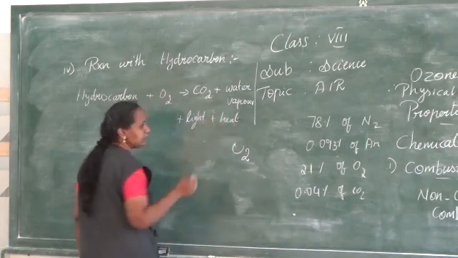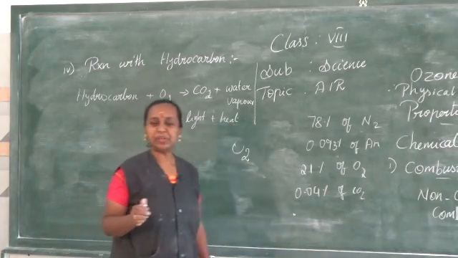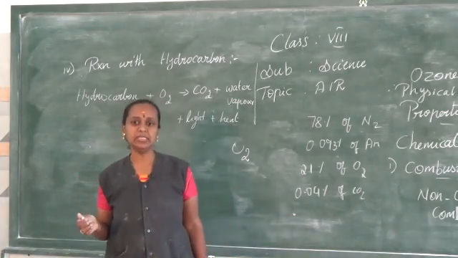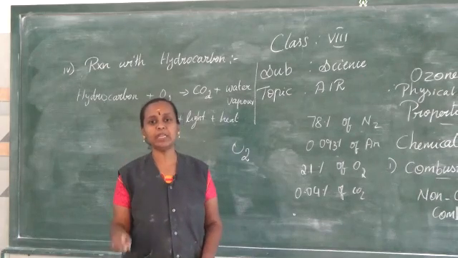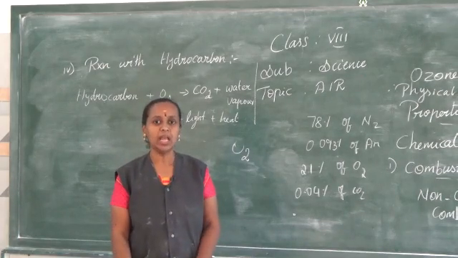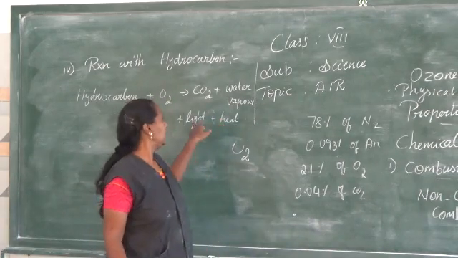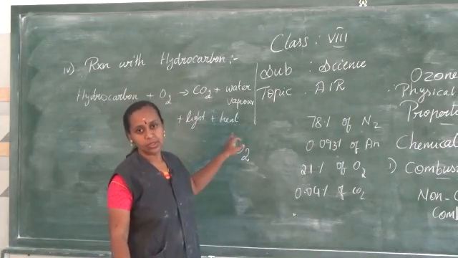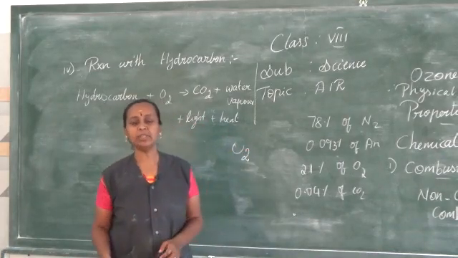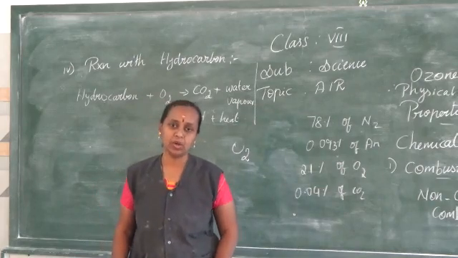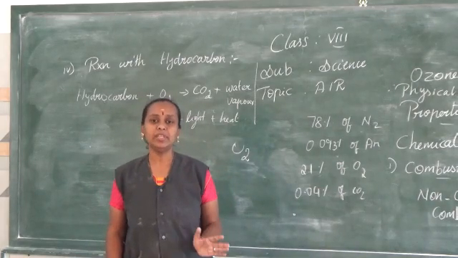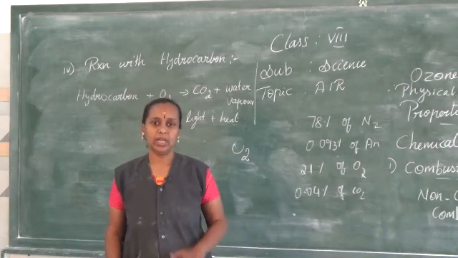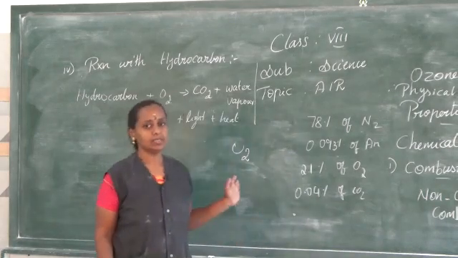I can give a very simple example, petrol. Petrol comes under the compounds called hydrocarbons, because when you burn it, you can see some black fumes coming out, and it also produces heat and light. So we can say when oxygen reacts with hydrocarbons, it produces carbon dioxide, and the other products, heat and light energy, will be given out, with water vapor also evolved. That's the thing about this reaction.